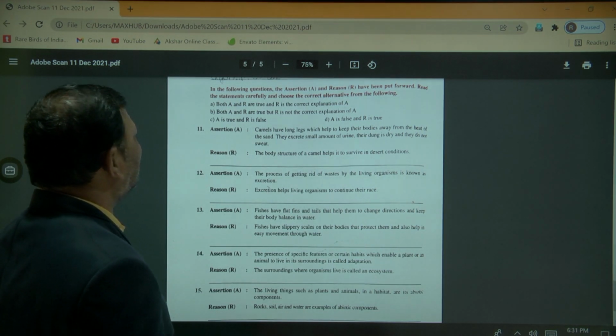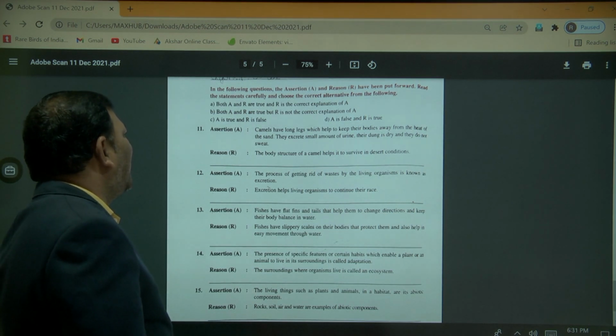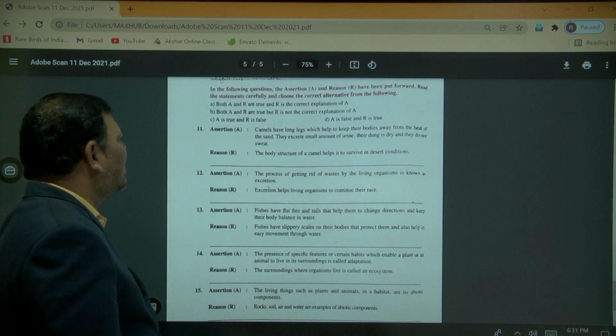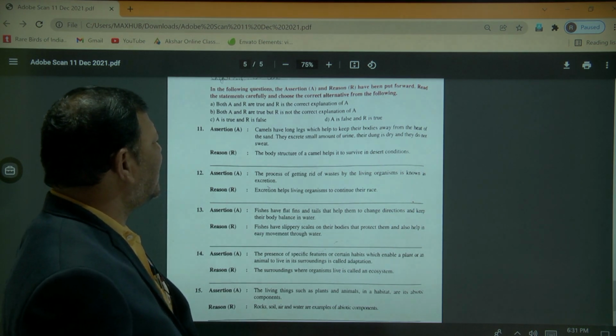Read the statements carefully and choose the correct alternative from the following. So, A: both the assertion and reason are correct, and R is the correct explanation of A. Both the assertion and reason are true, but R is not the correct explanation of A.